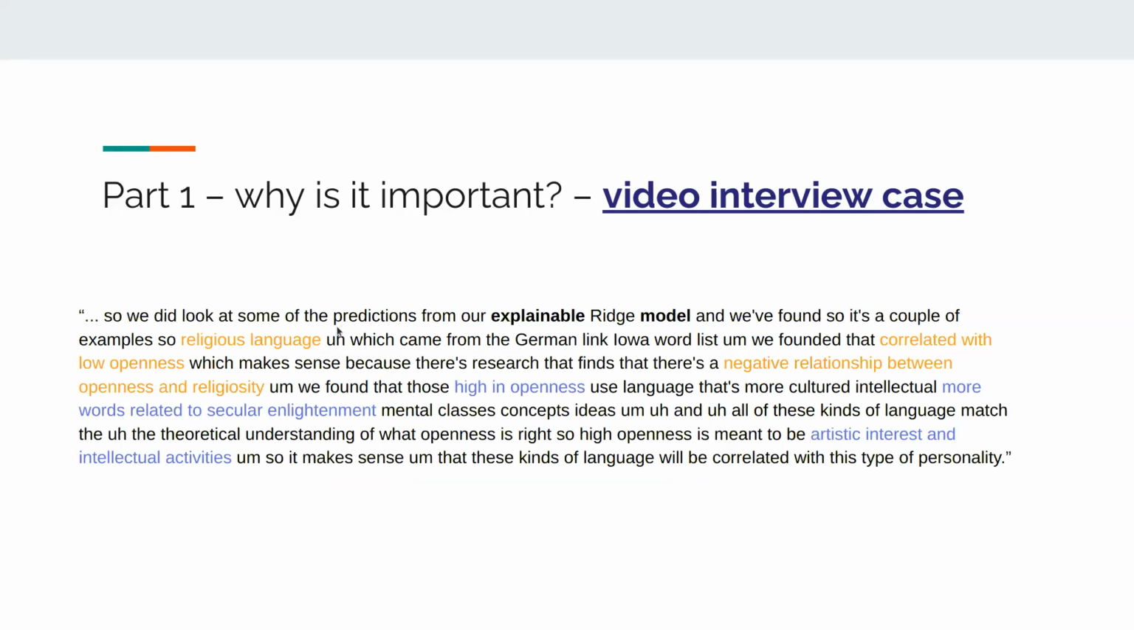So he says here that the predictions from the explainable model, for example, we found that if there is religious language, then it is correlated with low openness, basically a negative relationship between openness and religiosity. While high openness means more words related to secular enlightenment and artistic interest and intellectual activities. So this kind of explainability in the model, you wouldn't get unless you have a glass box model or you apply some interpretation methods on the model for you to know.